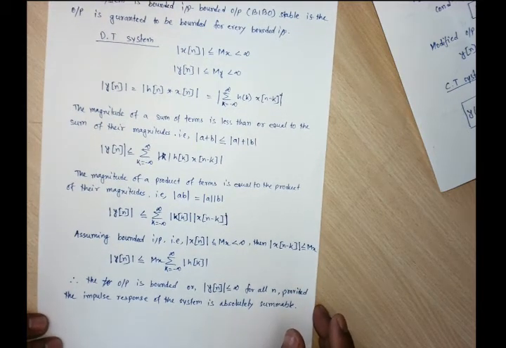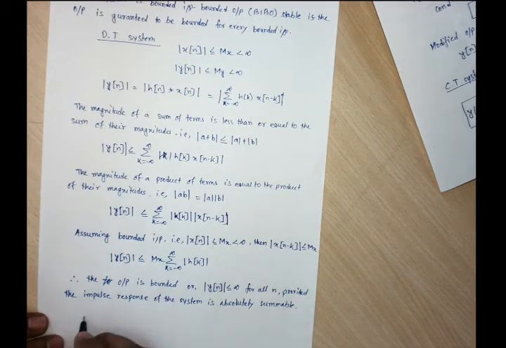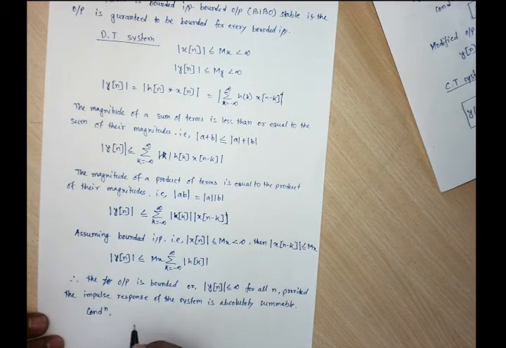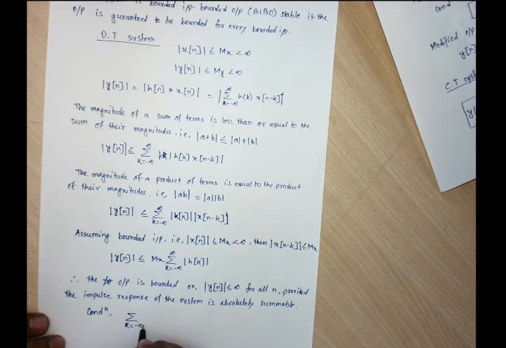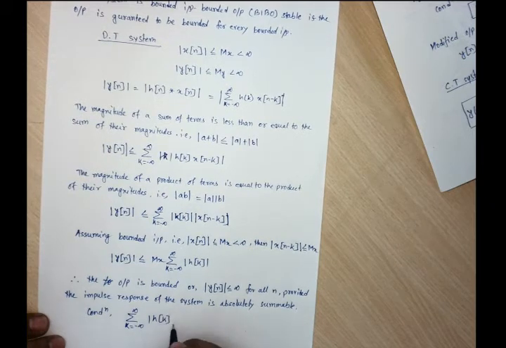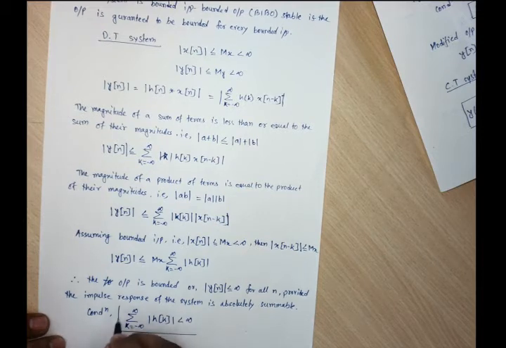So what we conclude is that the impulse response of a stable LTI system satisfies this bound. That is, the condition is that the summation for k equals minus infinity to infinity of mod of h of k should be less than infinity.